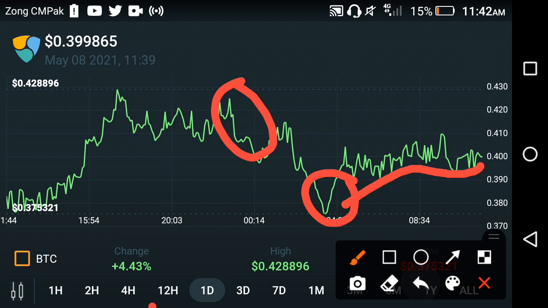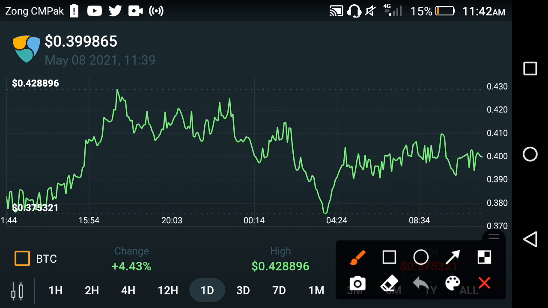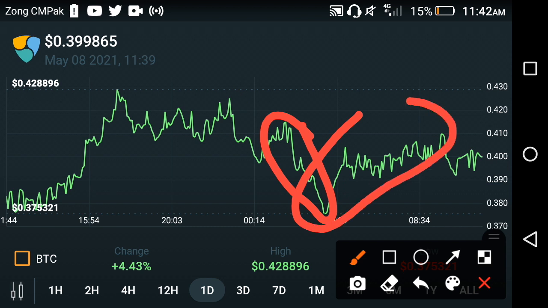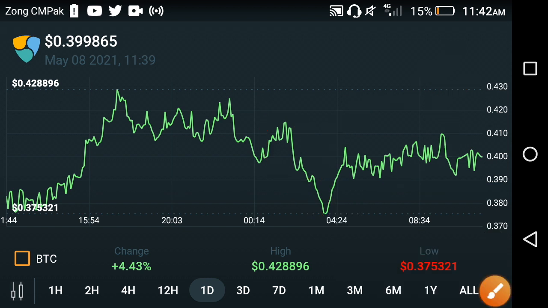As you can see here, after a fall there is a jump, friends, same like that. As you can see here at this time, a fall occurred, and after this again it took a jump, friends, same like that. And this jump is a continuous jump of the XEM, friends. I hope that is the biggest jump of the XEM. What's your opinion about XEM? My opinion is that the biggest pump of the XEM is coming soon, friends.